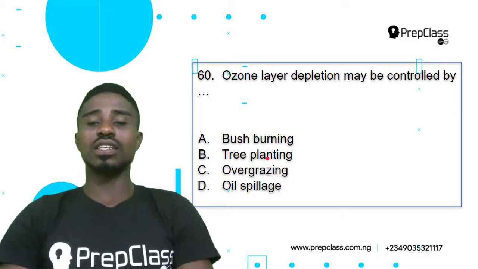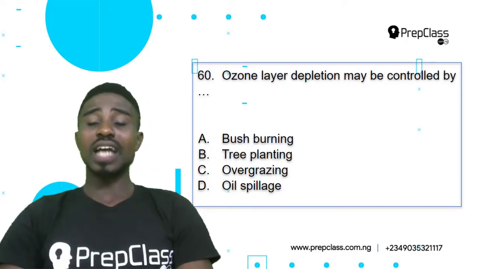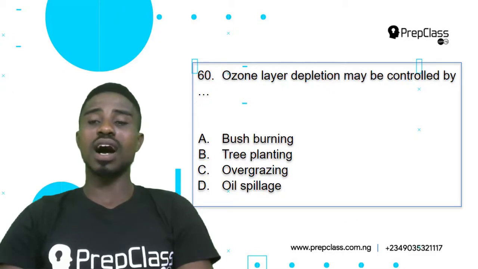Question 60. Ozone layer depletion may be controlled by A, bush burning, B, tree planting, C, overgrazing, D, oil spillage. For us to carefully select the correct answer, we need to analyze all of the options and see which one best answers our question.